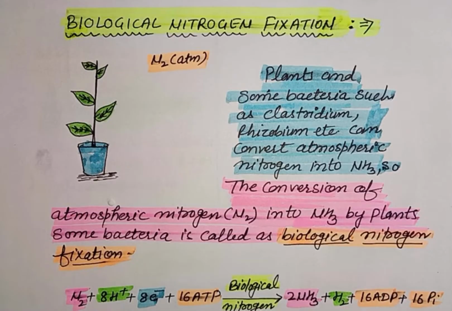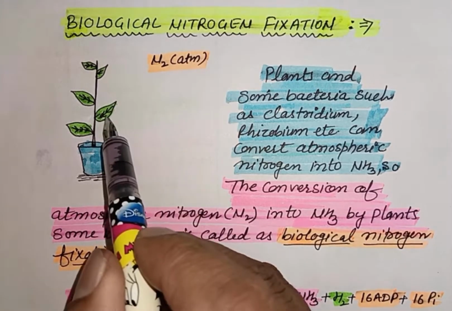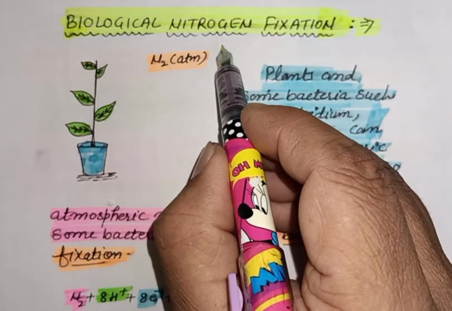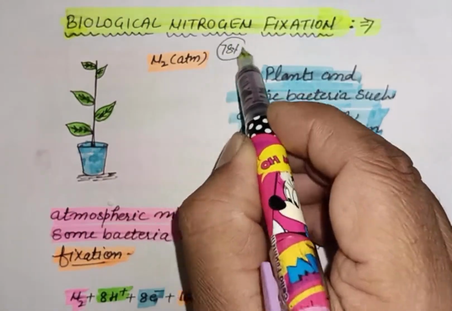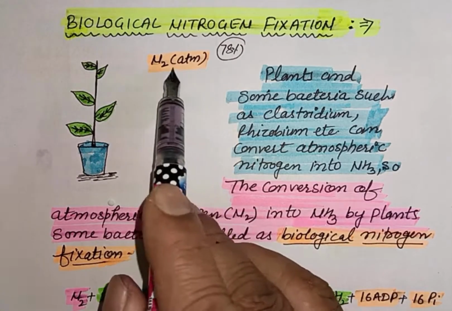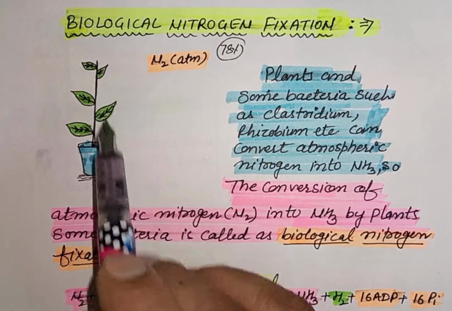Next topic is biological nitrogen fixation. Plants need nitrogen for their proper growth and maintenance. And we know that in our atmosphere, 78% nitrogen is present. So plants or some bacteria basically obtain this nitrogen from the atmosphere.